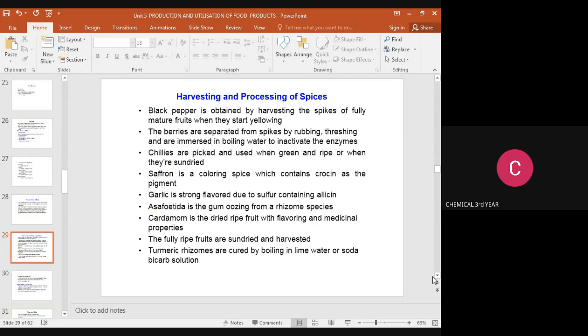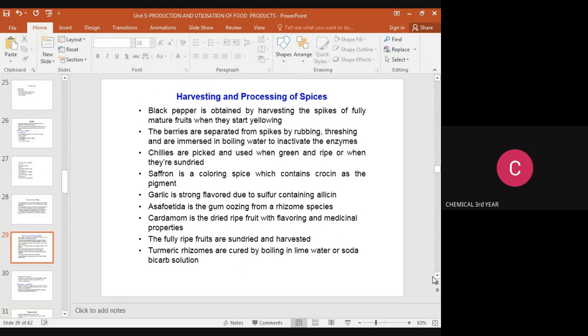Chilies are picked and used when green and ripe or when they are sun-dried. Saffron is a coloring spice which contains crocin as the pigment. That pigment contains that saffron color, that is crocin. Garlic is strong flavored due to sulfur containing allicin. So the allicin is present in that garlic. It gives a strong flavor.